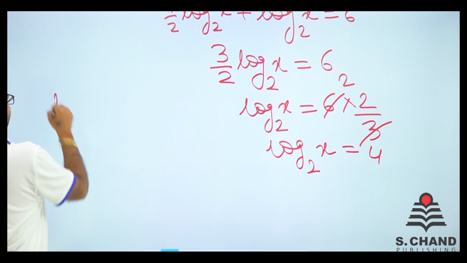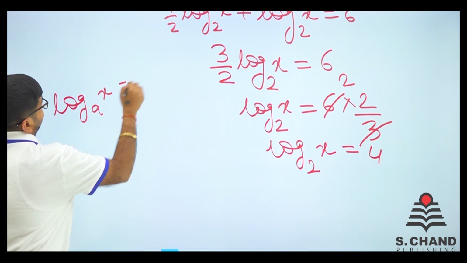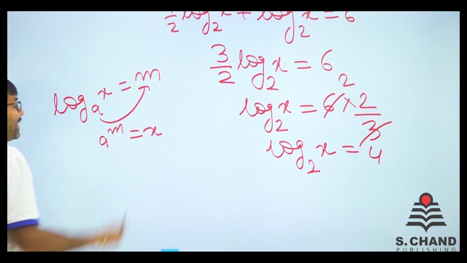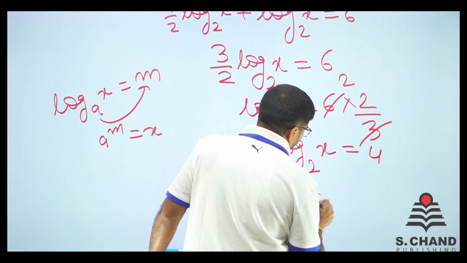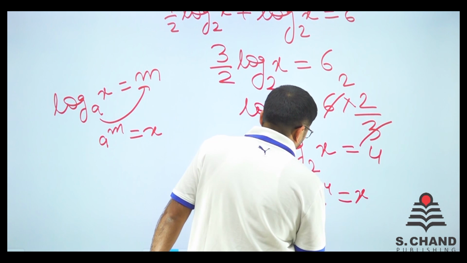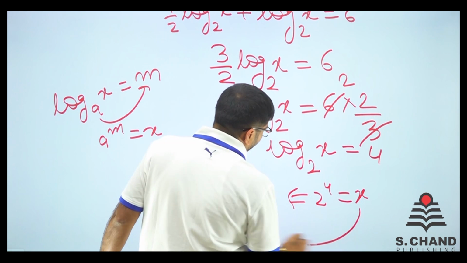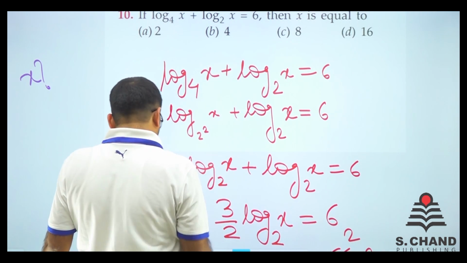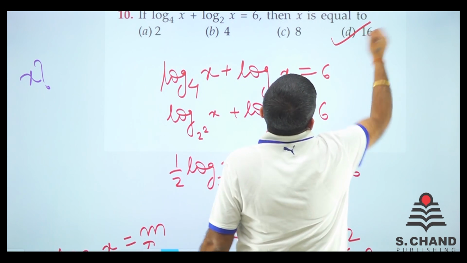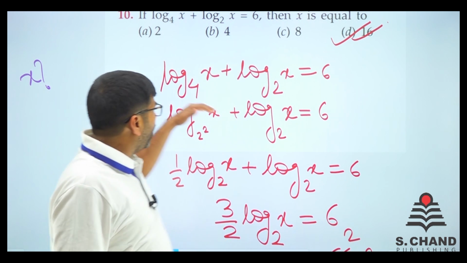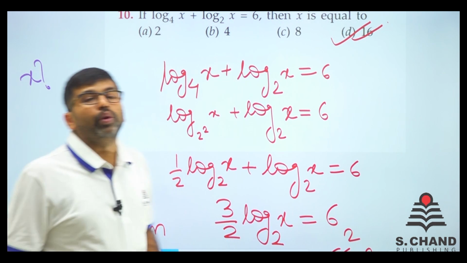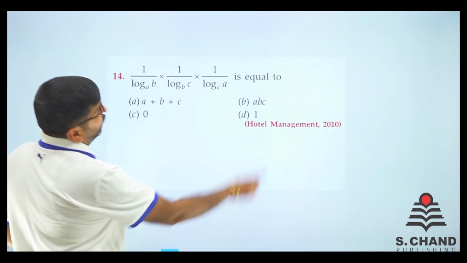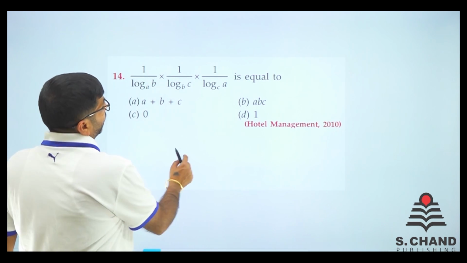Now I remember that log a x is equal to m means a raised to power m is x. In the similar fashion, 2 raised to power 4 is equal to x. So 2 raised to power 4 is 16. So x की value है 16, right? Now if x की value 16, let's see कोई option है क्या ऐसा? Here we go. 16 is the answer. So in this way, a very simple manner, I have told you that how to do that. Let's move ahead. Go to question number 14. That is Hotel Management 2020 question. Let's see what does it say.